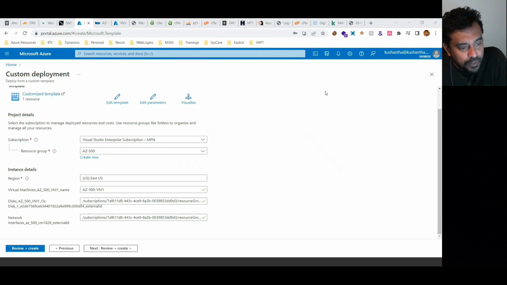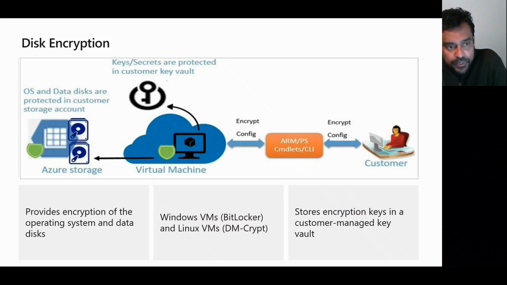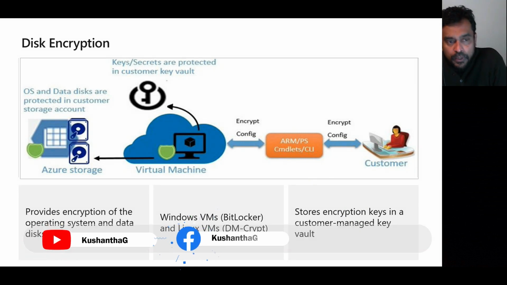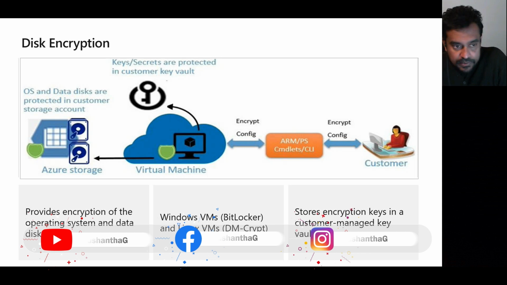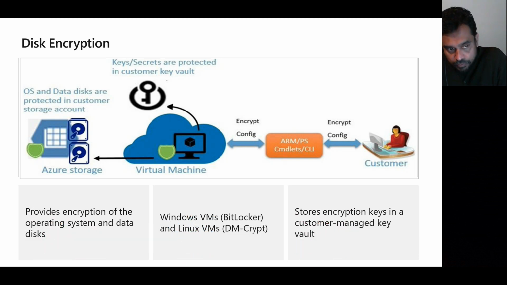The next one is we can increase the security by disk encryption. So the disk encryption helps you to encrypt the Windows and Linux infrastructure as a service virtual machine disk. It uses the industry standard BitLocker feature of Windows and the DM-Crypt feature for Linux machines.